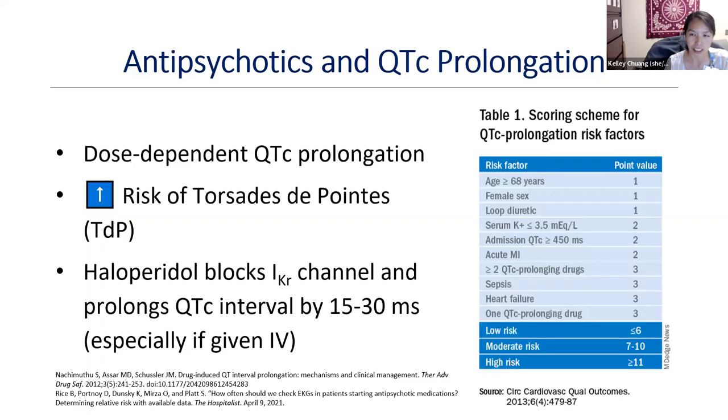Interestingly, there is actually a risk calculator to help you quantify a patient's risk of having QT prolongation. This is called the Tisdale risk calculator. It's based on a couple of studies and came out in 2013. It looks at multiple factors like age, sex, and whether they have electrolyte abnormalities or certain other concurrent conditions that predispose one to QT prolongation. And it just quantifies your risk.